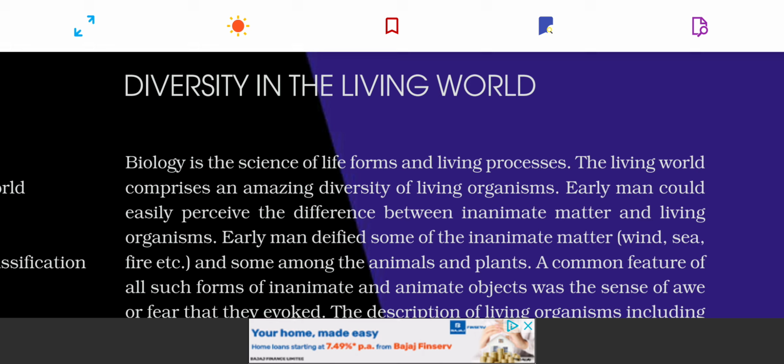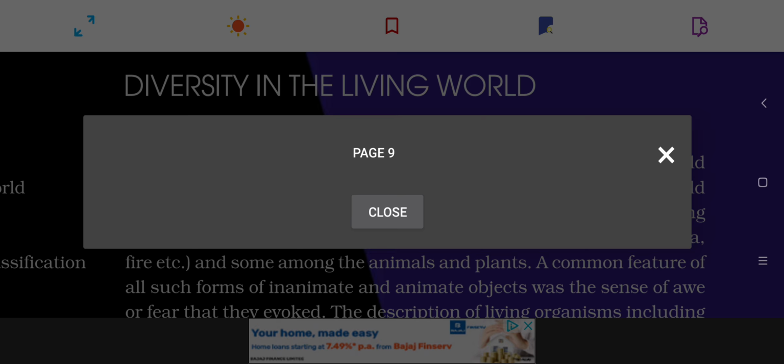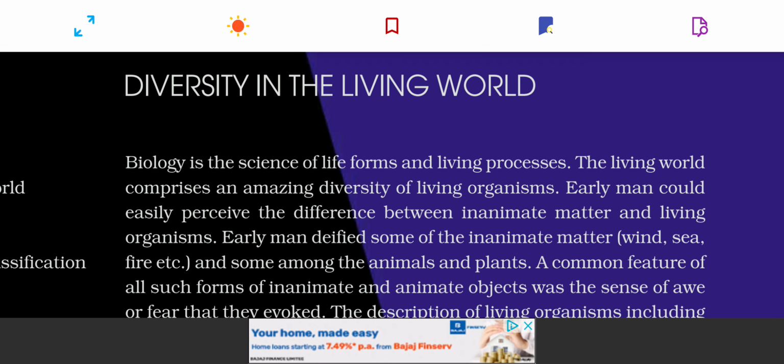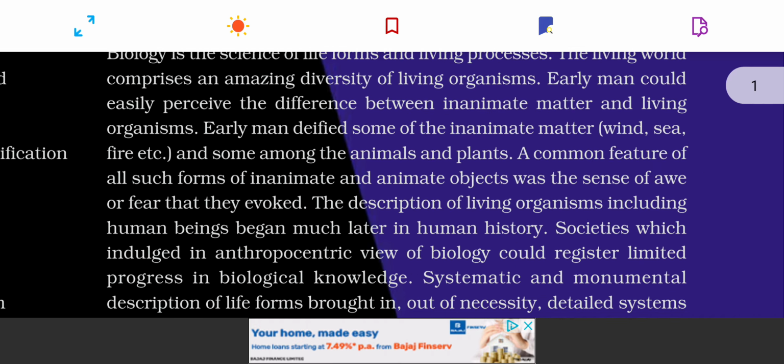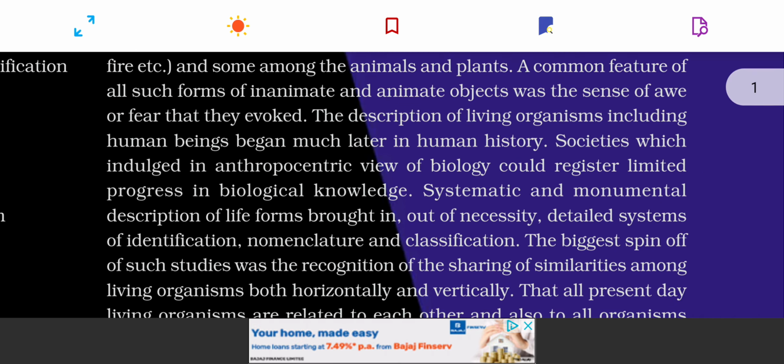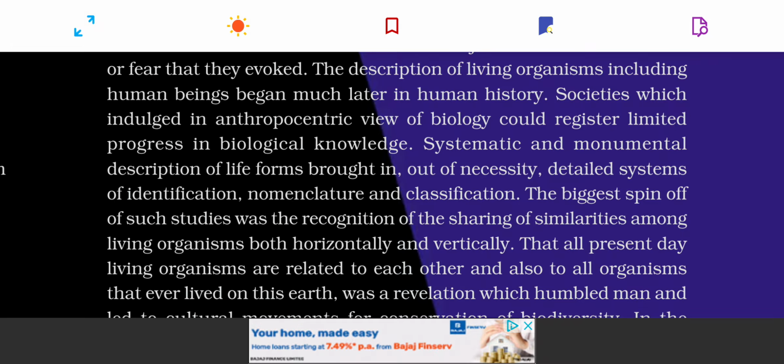You all know that life forms are the different types of the living organisms which are present on this planet, and life processes are the fundamental life processes by which an organism survives. So you see, this is the basic definition of biology which has been provided over here.